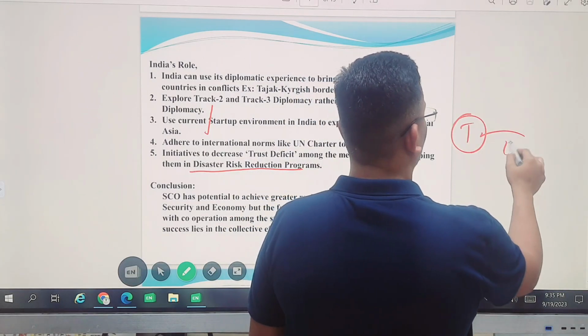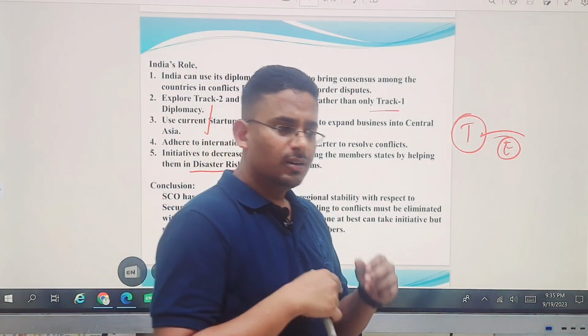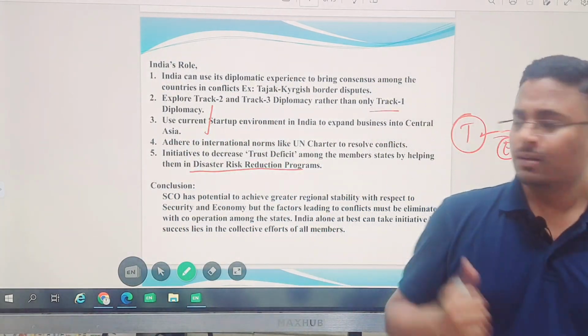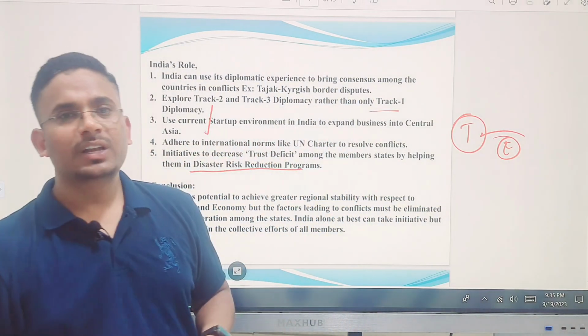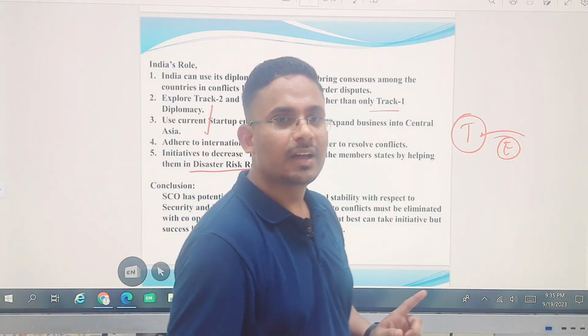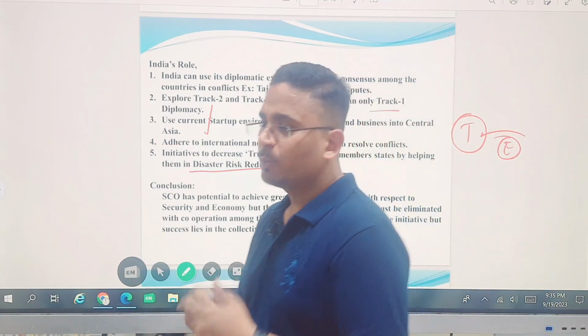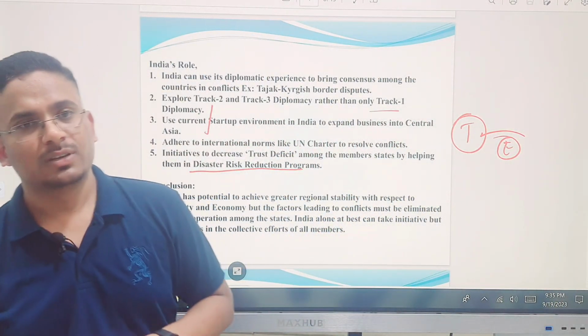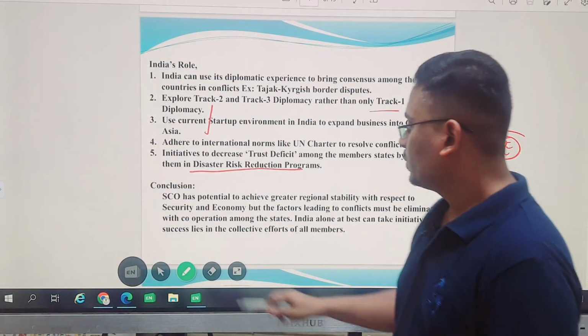Turkey was hit by an earthquake, and India was the first country to send humanitarian aid. And after that, recently in the G20, Turkey supported India's membership of the United Nations Security Council. That can be one thing that India can focus on.